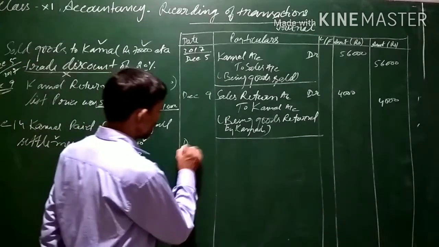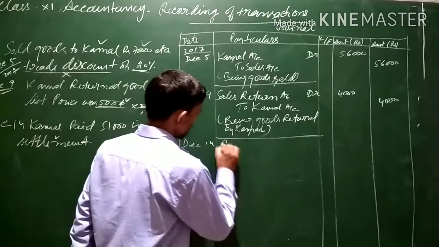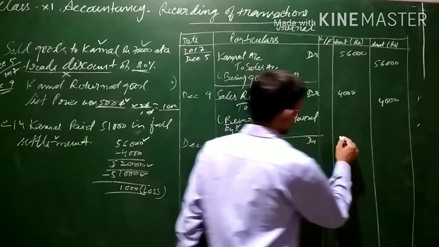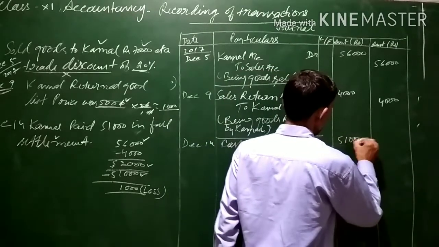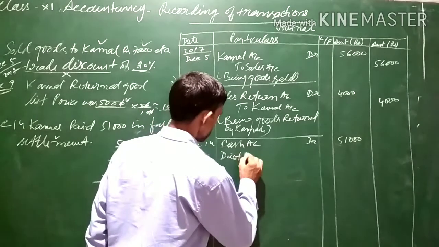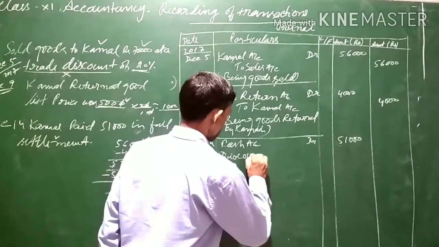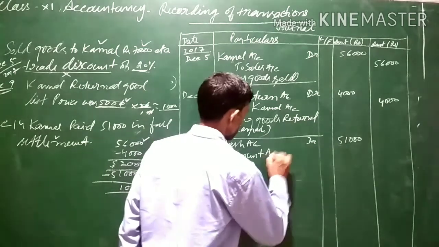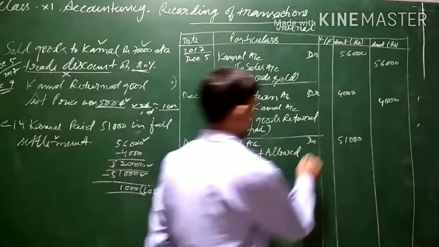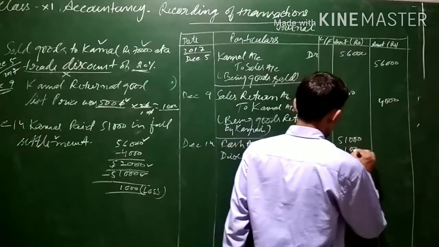On December 14th, the journal entry will be: cash will be coming into the business, cash account debit, that is 51,000, and we are giving a discount. We are giving a discount of rupees 1,000 to Kamal. Discount allowed, you can write, or simply you can write discount also. Discount allowed account debit 1,000.